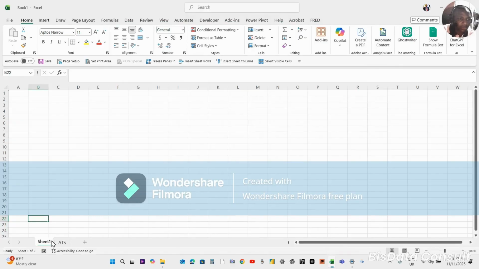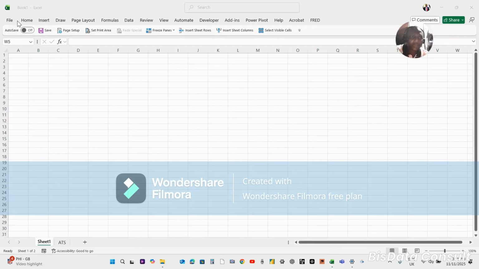Now, the first thing to note in Excel, the most important thing in Excel, is the ribbon. This is what we call the ribbon. The ribbon is the command center of Excel. The whole of this that you are seeing is what we call the ribbon. Let me collapse it.